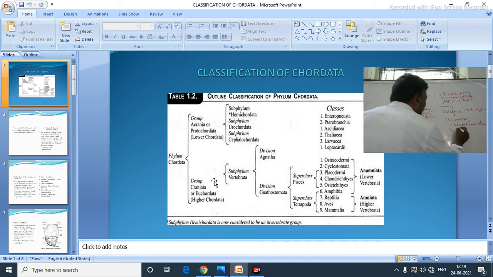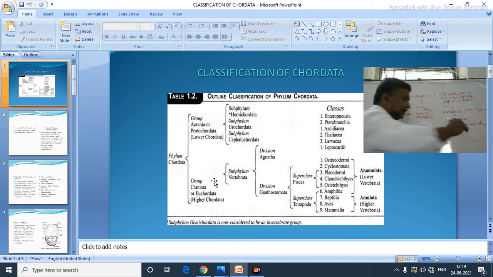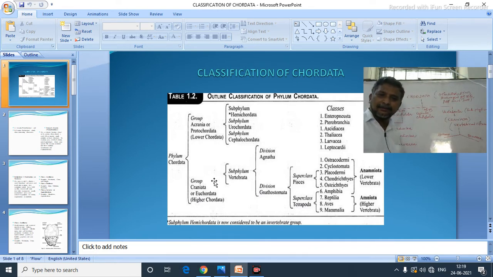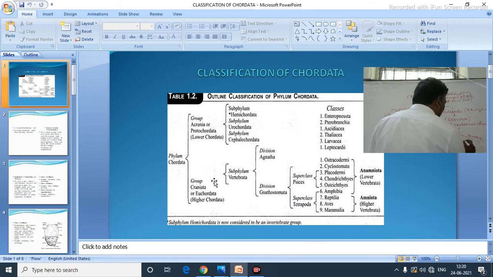Now Vertebrata. That Vertebrata is divided into two divisions. The first division here is Agnatha. Another one is the Gnathostomata.